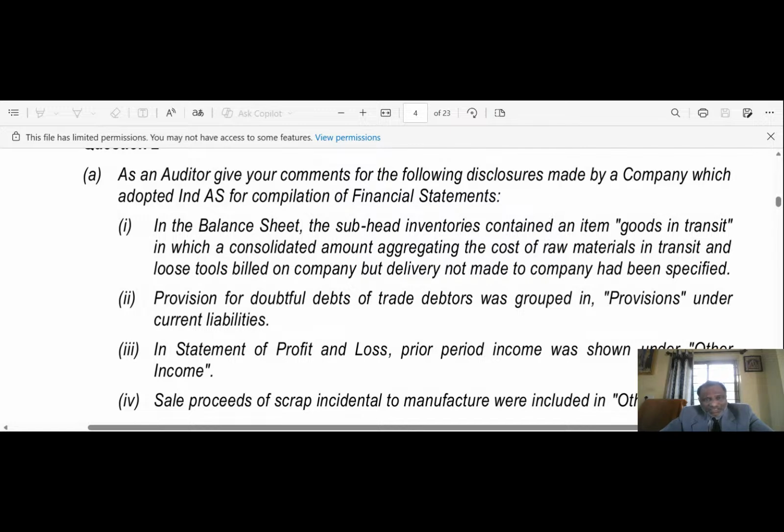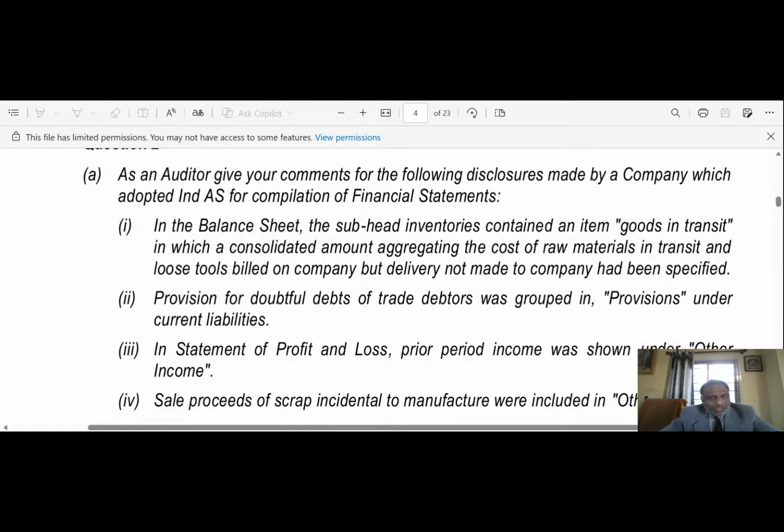Regarding this, goods in transit as per Division 2, Schedule 3 of the Companies Act 2013: cost of raw material in transit shall be disclosed as a subhead of raw material, and loose tools billed on the company would be shown as a separate subhead, loose tools, under the heading inventories, part of current assets. Thus, disclosure of the consolidated amount aggregating the cost of raw material in transit and loose tools is not a correct disclosure. Okay.